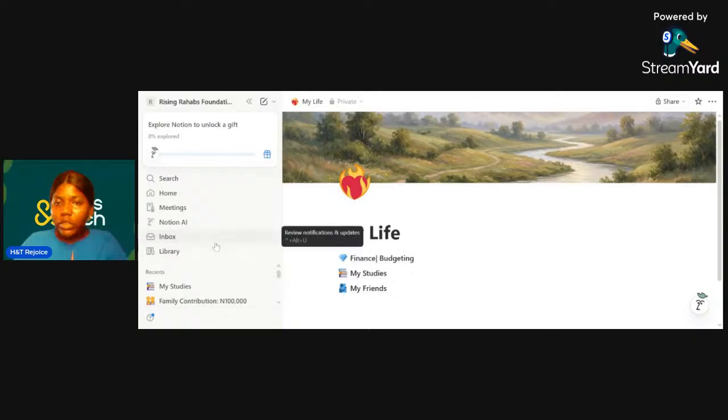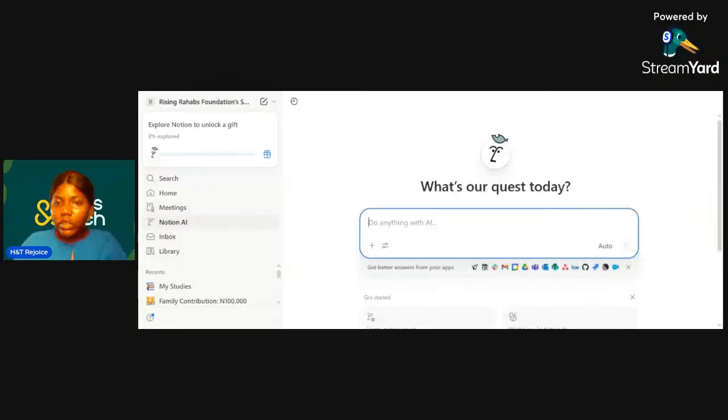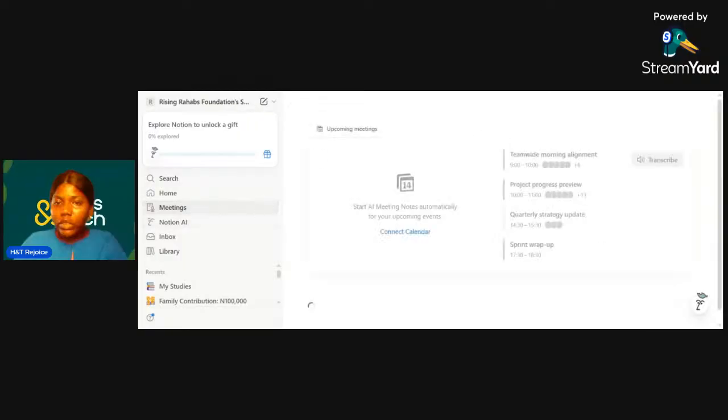However, so now Notion also has Notion AI, which can transcribe your meetings. If you're in a meeting, for example, if you connect it to your calendar and set up a meeting, it will remind you, it will ask you, should I record this meeting? And in recording, it's going to transcribe. So you can get full transcription of all that was done or discussed in the meeting. You can see it here transcribed.